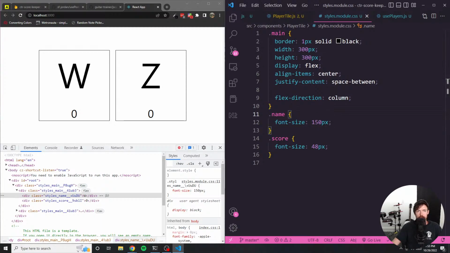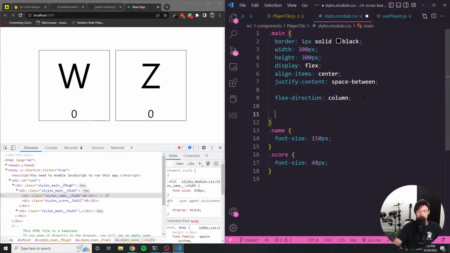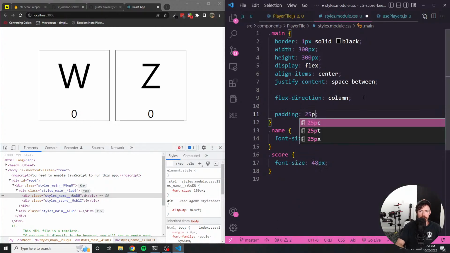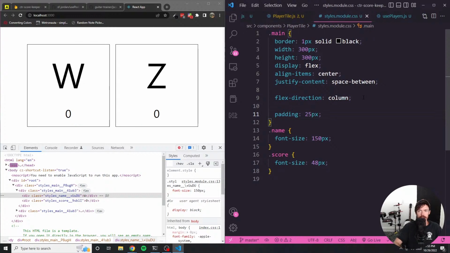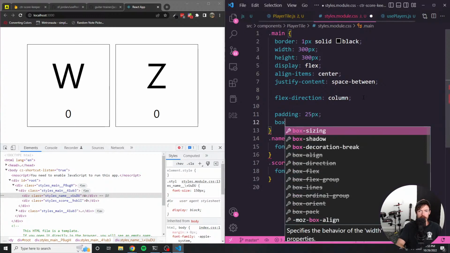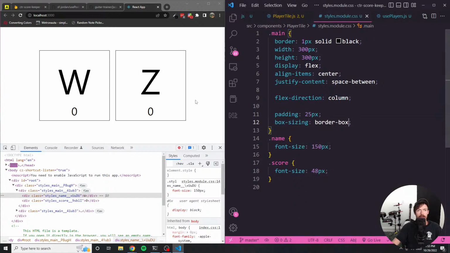I'm not super excited about the fact that there's way more padding on top than there is on the bottom, but I'm not going to get that picky. Let's do maybe a little bit of padding and box sizing, border box perhaps. And I think that didn't really change anything, did it? It did. We're going to keep it like this. I think this looks okay. Cool.